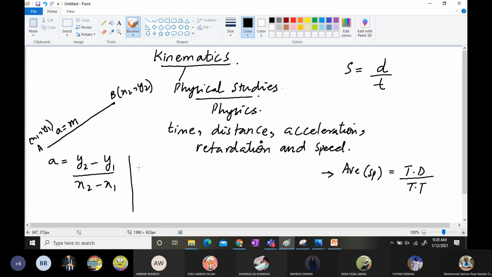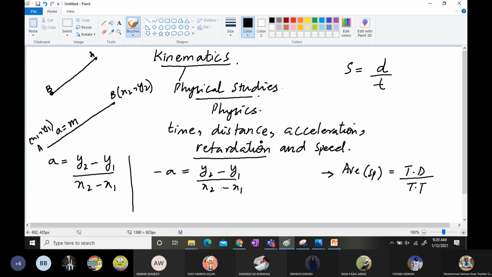The opposite of acceleration is retardation. This is denoted by minus a. When minus a is mentioned, you will come to know that they are talking about retardation, but the formula stays the same. Retardation means you are at this point and now you retard yourself in order to come to rest. It does not matter whether you write this point as x1, y1 and that point as x2, y2.